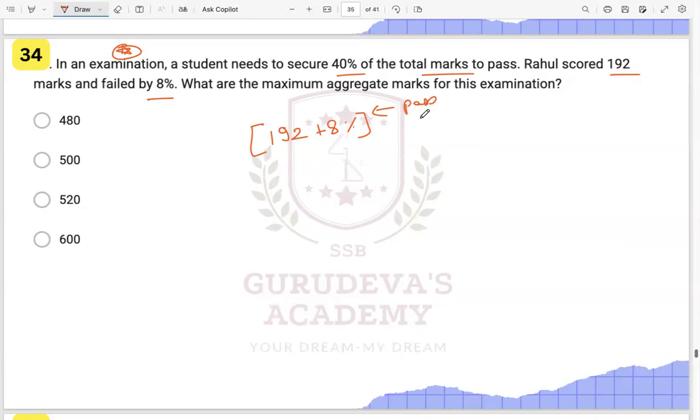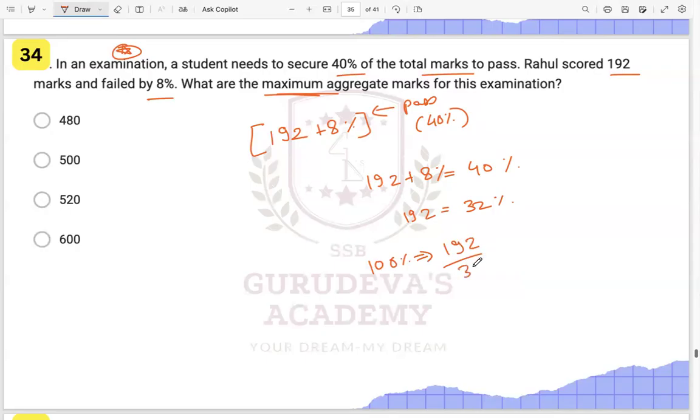That passing marks is given to you as 40%, right? So we know 192 plus 8% is 40%, right? This is the passing marks. So 192 is equal to 32%. Now what do we have to find? We have to find the maximum marks. Maximum marks is 100%. The value of 100% we have to find out. The value of 100% will be nothing but 192 divided by 32 into 100, right? Into 100 over here.